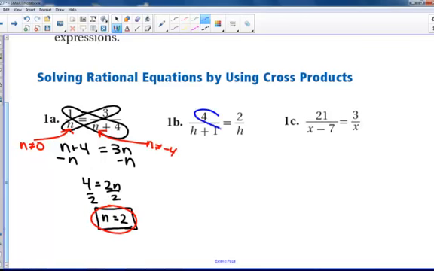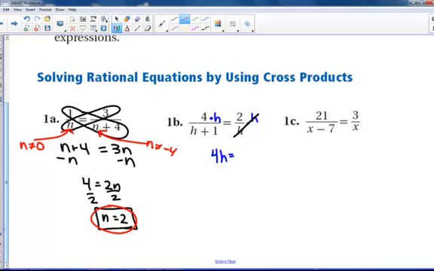All right, same exact thing. We have two fractions with an equal sign between. We're going to cross multiply. And the reason we're cross multiplying, it might make more sense if you think of it like this. I don't want this h on the bottom, so I'm going to multiply this side by h. I'm going to do the same thing over here to keep the balance, and the h then cancels. That's why and how cross multiplying came about.